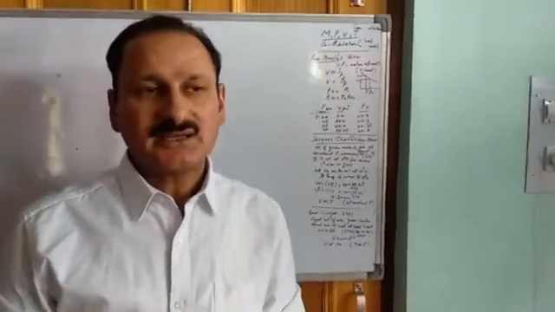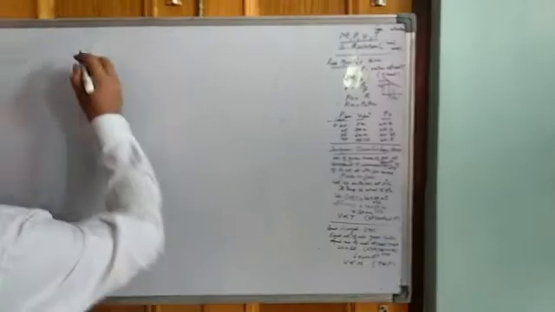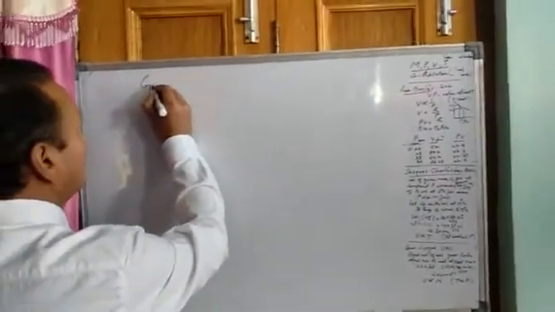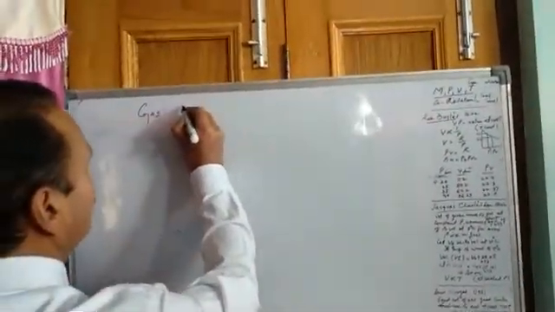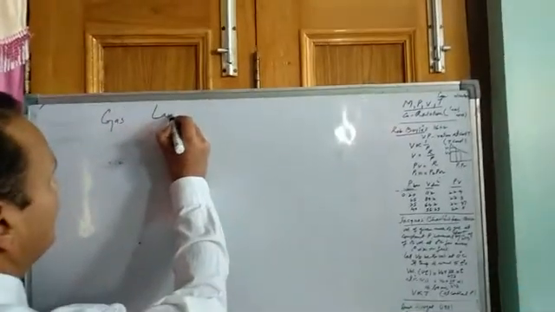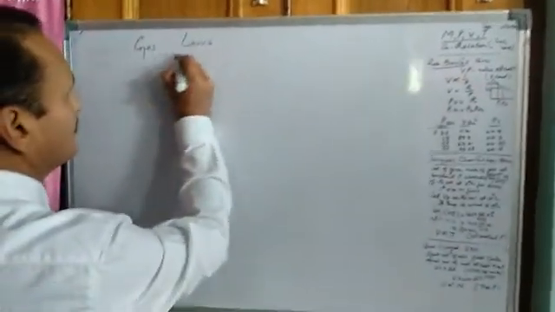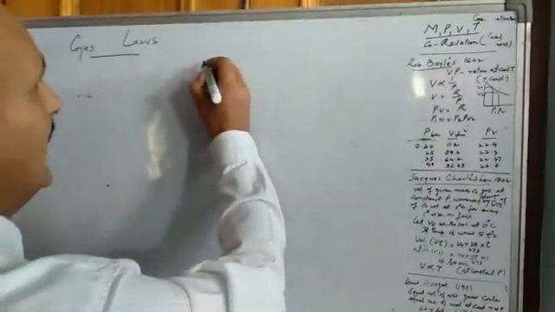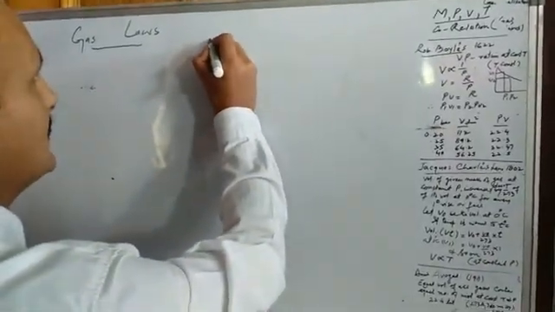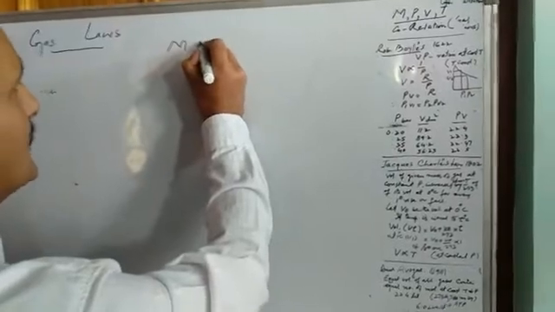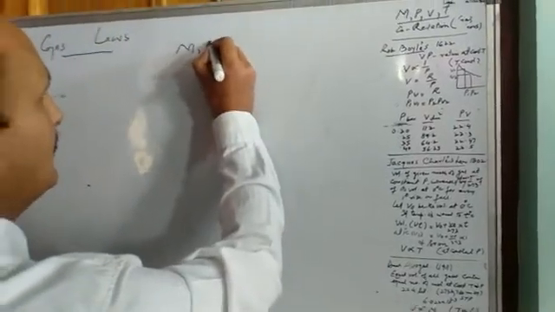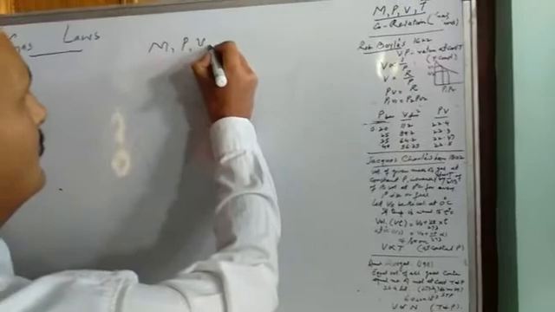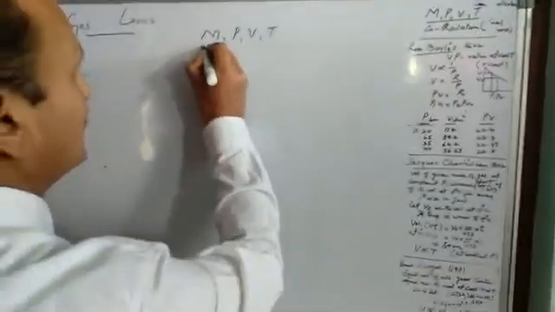Before coming to gas laws, let me tell you something about measurable properties. In the last lecture, we had discussed some properties like mass, pressure, volume and temperature.